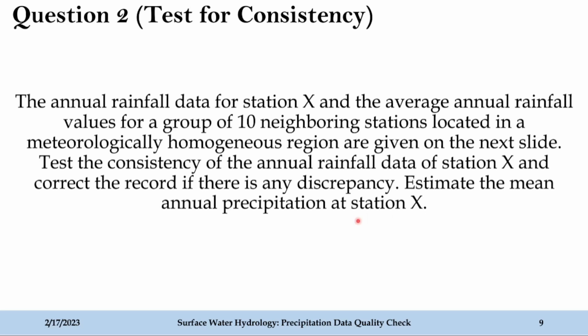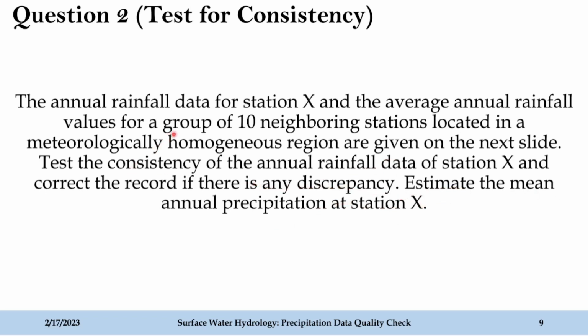So I hope you were able to follow the question. Here we are given the annual rainfall data for station X, and we are also given the average annual rainfall values of 10 stations which were located nearby to station X. We need to find out whether the annual rainfall data for station X and the average annual rainfall data for the 10 neighboring stations are homogeneous or not. So we need to find out whether they are consistent or not. And there is another part given in this problem. We need to estimate the mean annual precipitation at station X also.